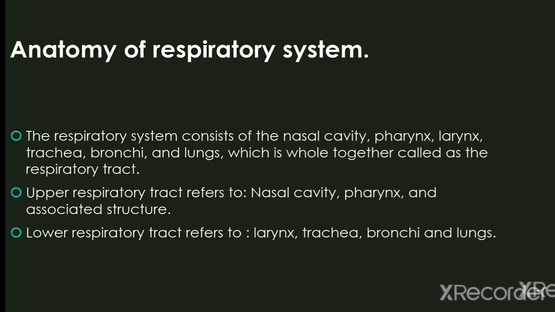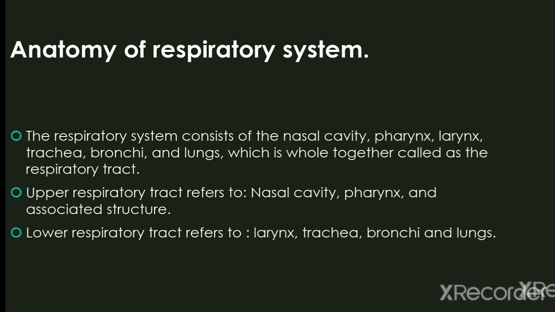The respiratory system is a biological system which consists of specific organs and structures used for gas exchange in humans. It consists of the nasal cavity, pharynx, larynx, trachea, bronchi and lungs, which together are called the respiratory tract.